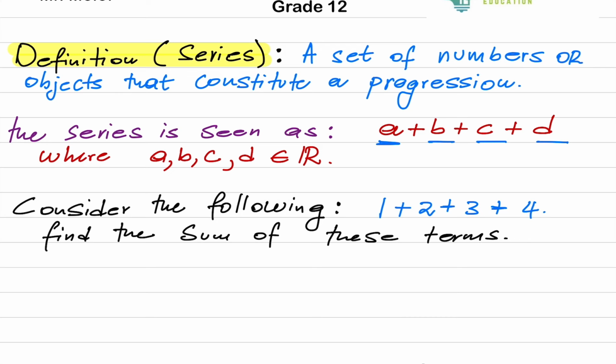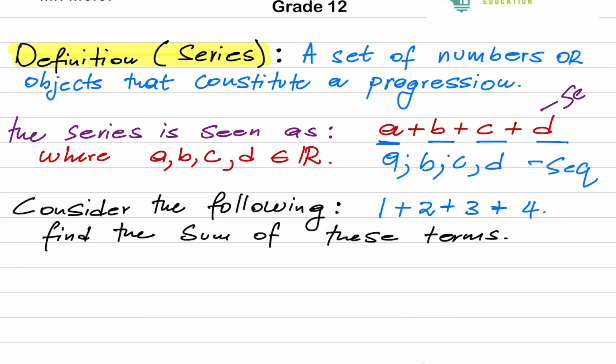Remember, we saw a sequence written with colons: A is to B is to C is to D. This is our sequence. When we talk about a series, we write it with a plus sign.